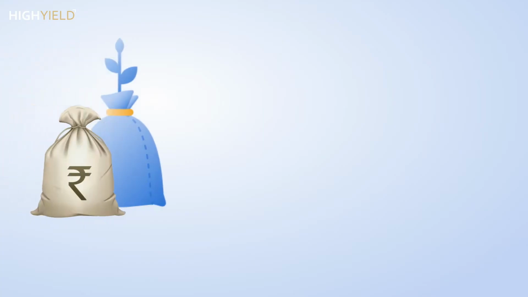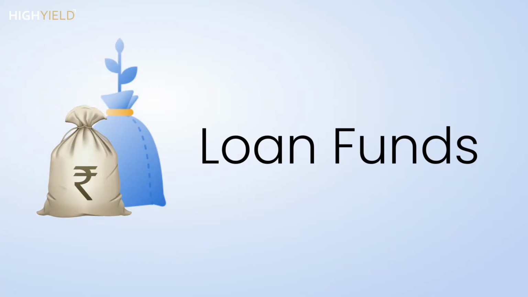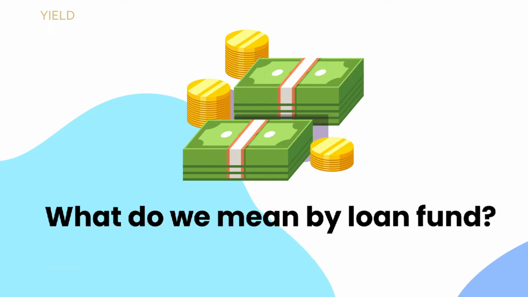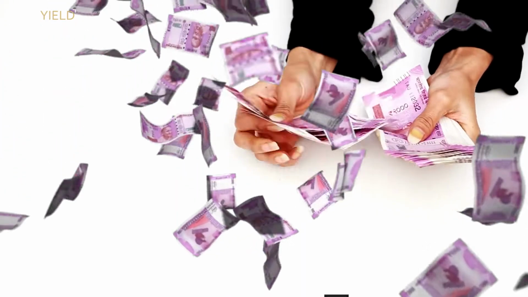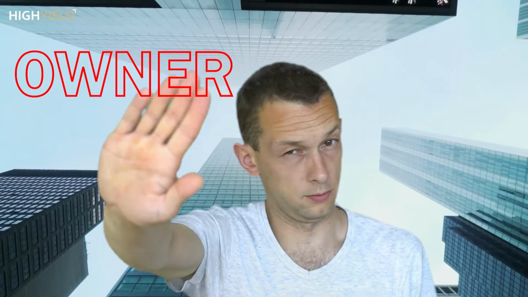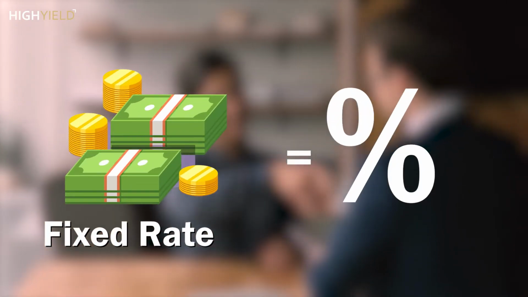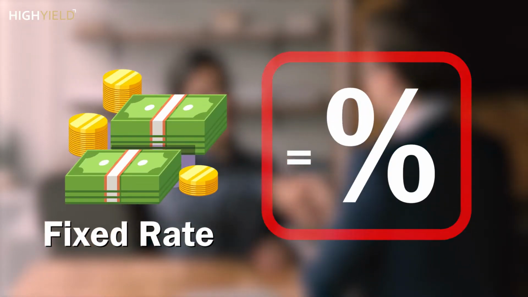But then option number 2 of raising funds is by way of a loan fund. What do we mean by loan fund? See, the person who is going to give me money is called the lender, not the owner. Now, he is not the owner, the lender. What do I promise him in return? I promise him a fixed rate of return as an interest.